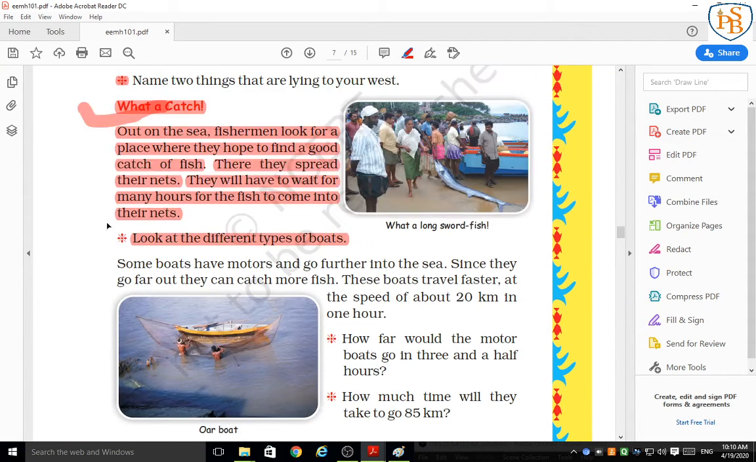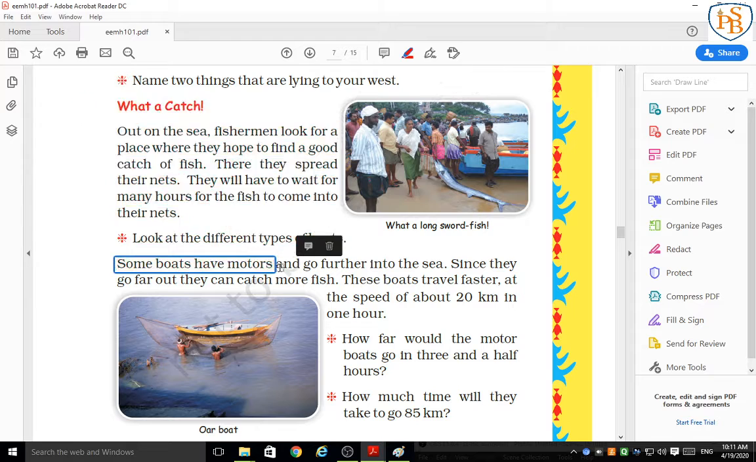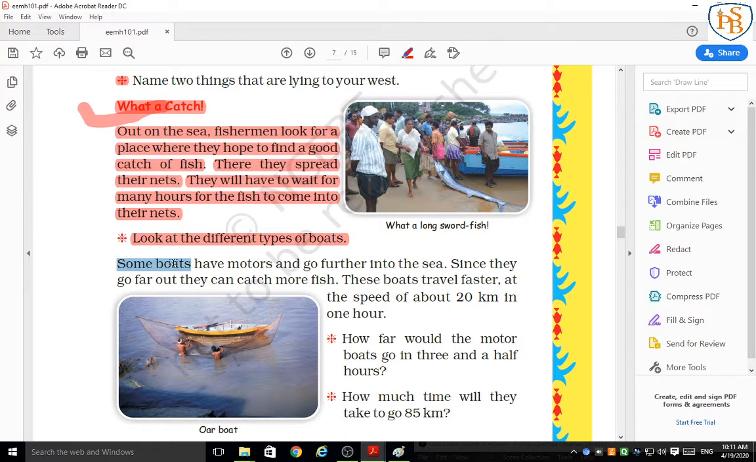So let's come to our point. Look at the different types of boats. Some boats have motors, okay, and go further into the sea. Since they go far out, they can catch more fish. Why do they go far? To catch more fishes. These boats travel faster, at a speed of about 20 km in 1 hour.